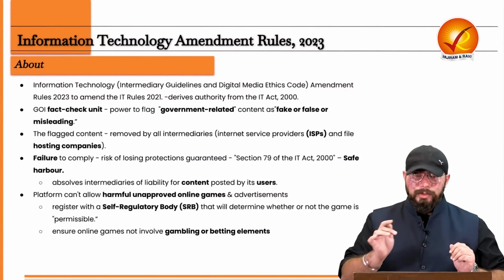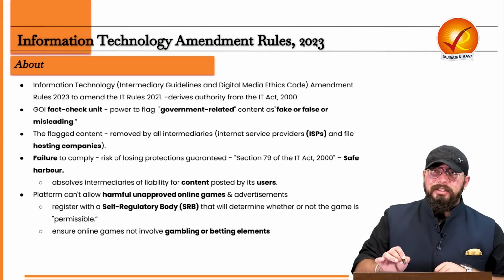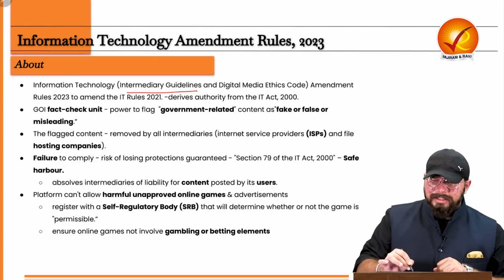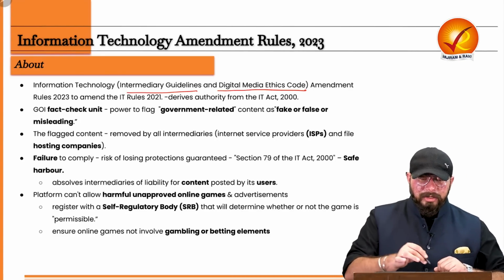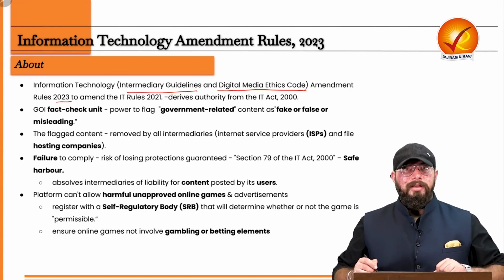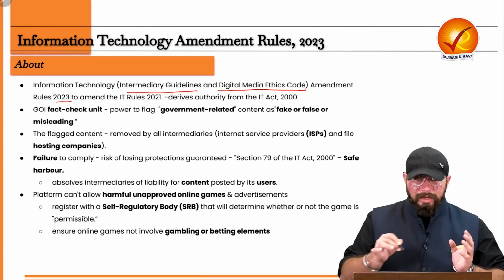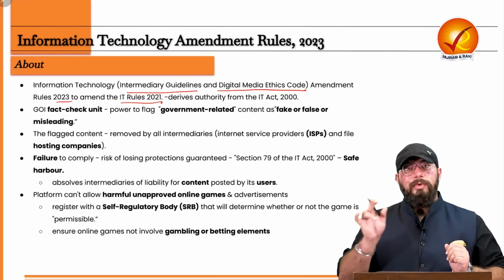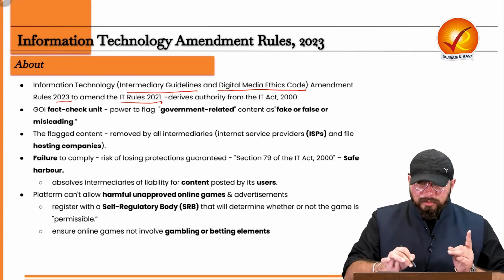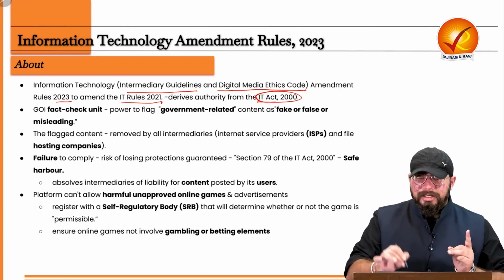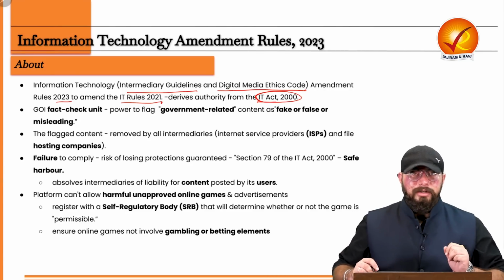See, first of all, the full name of it is the Information Technology Intermediary Guidelines and Digital Media Ethics Code Amendment Rules of 2023. Now, essentially, they have been there to amend the IT Rules which came in 2021. And all of these rules derive authority from the Information Technology Act of the year 2000.